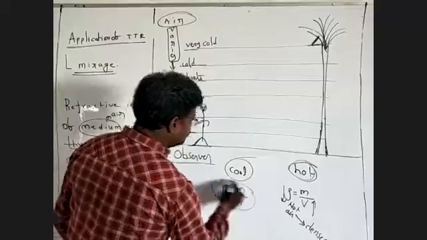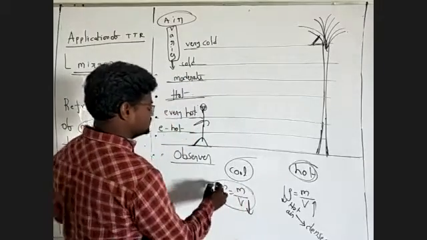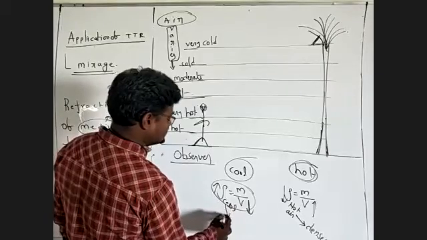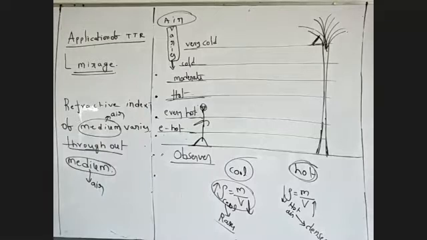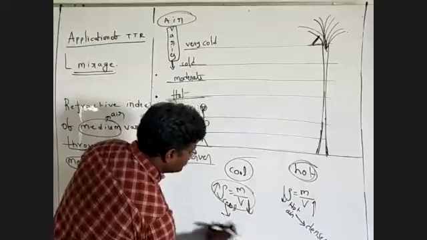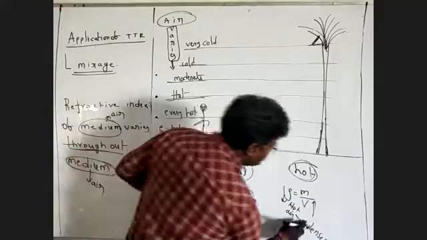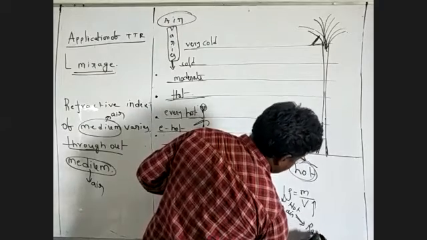Now this is cool. This is contraction, volume is contracted, density is more. Cool air is taken as a denser medium. Density is more means denser medium, density is less means rarer medium.